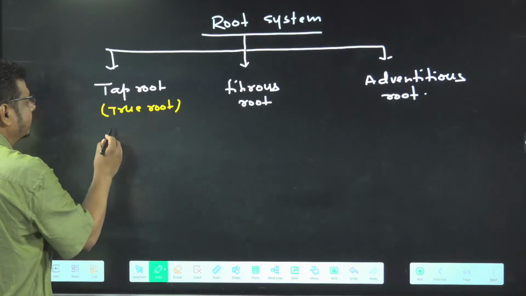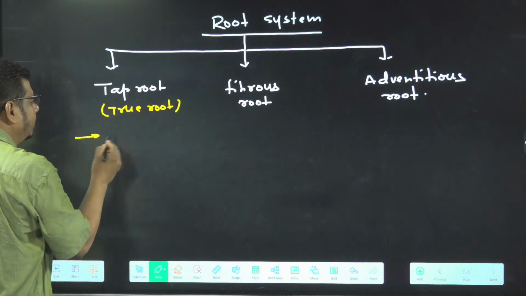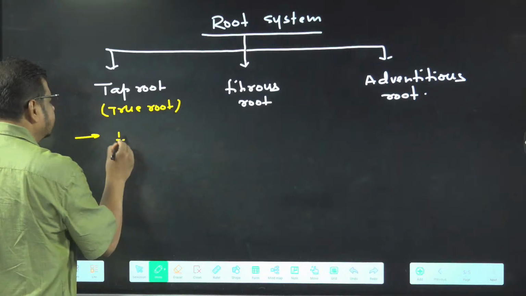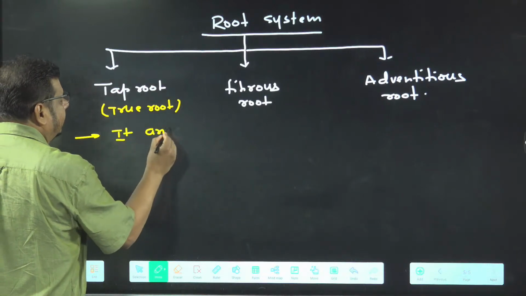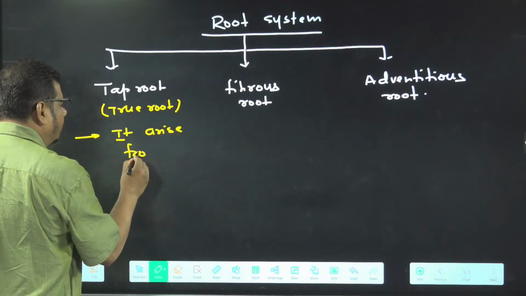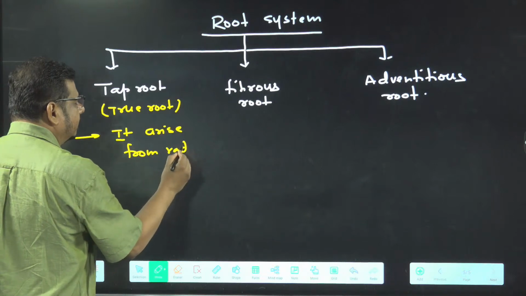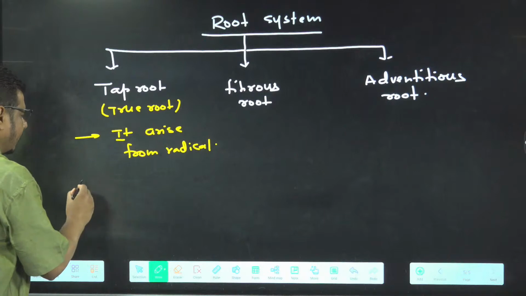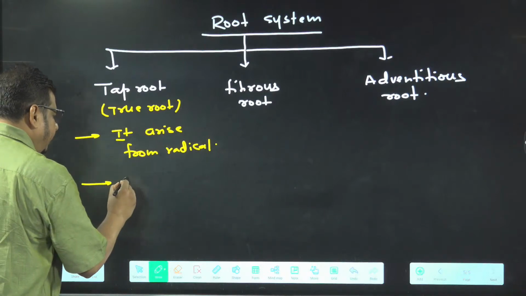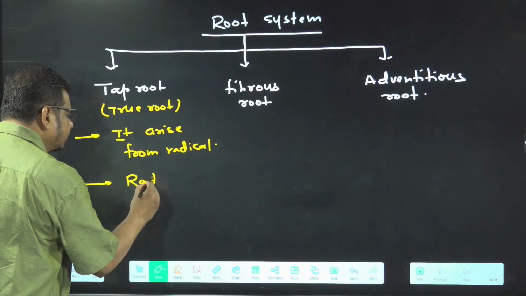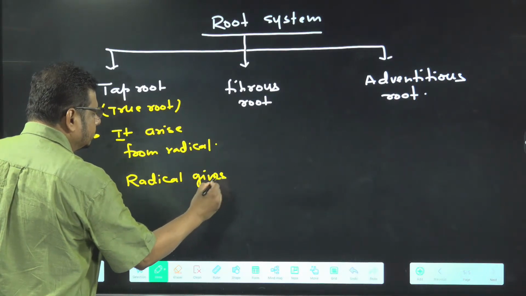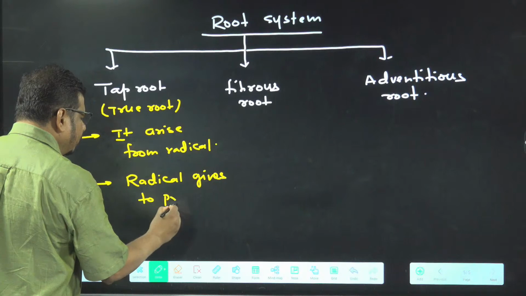And why is it called tap root, true root? It arises from radical. Actually, what happens is that a radical gives rise to the primary root.